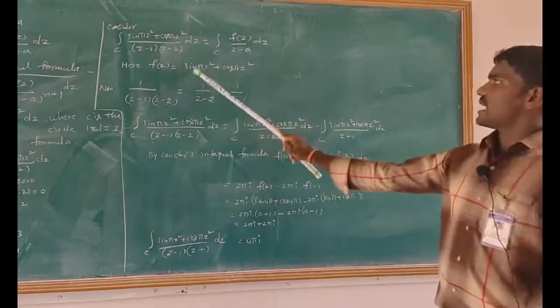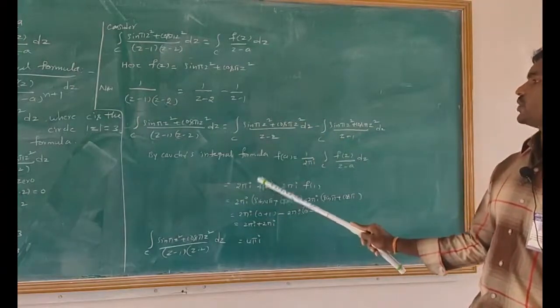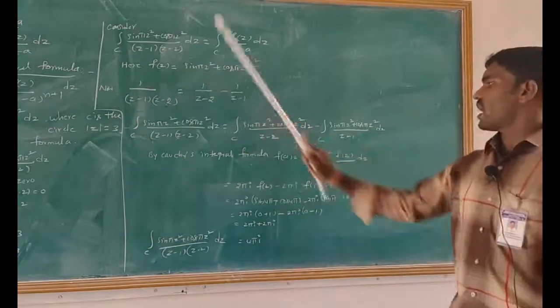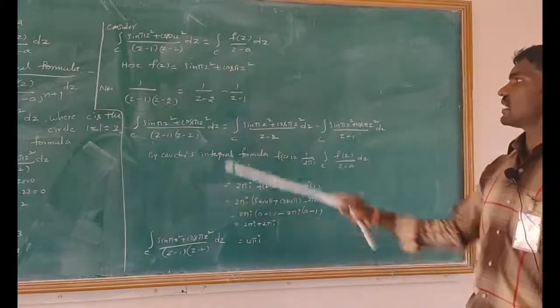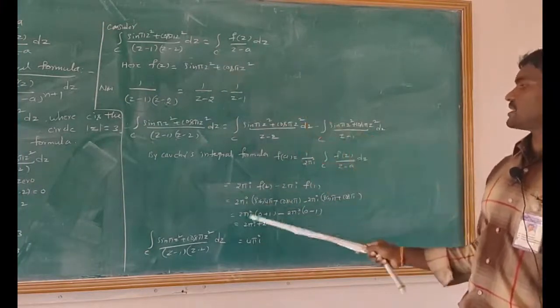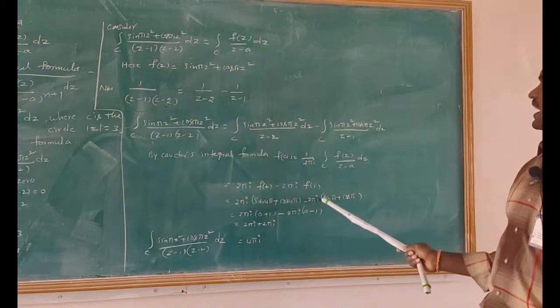f of z is nothing but sin pi z square plus cos pi z square. That means 2 pi i into... Now how to calculate the value of f of 2? Substitute z value equals 2 in this one. That means z square value equals 4. That means sin 4 pi plus cos 4 pi, minus 2 pi i into...